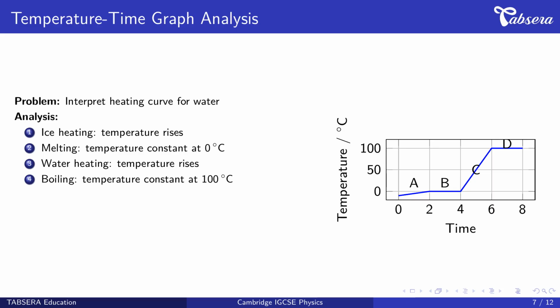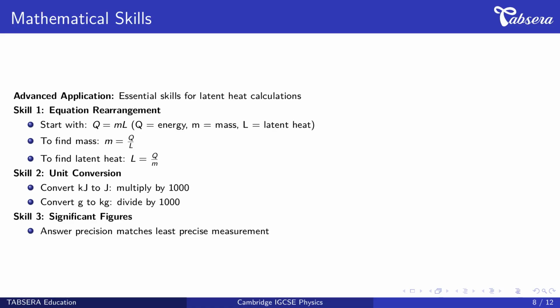The flat sections prove that energy goes into changing state, not increasing temperature. Mathematical skills are crucial in physics calculations. Let's examine 3 key skills for latent heat problems. First, equation rearrangement. When we need to find a different variable, we rearrange algebraically, starting with Q equals m times